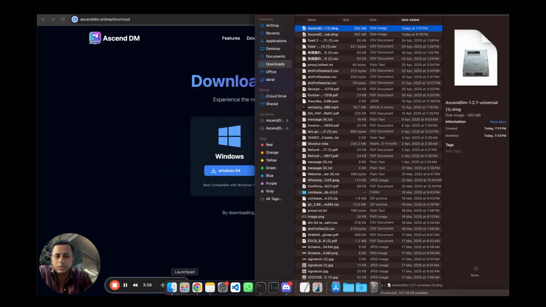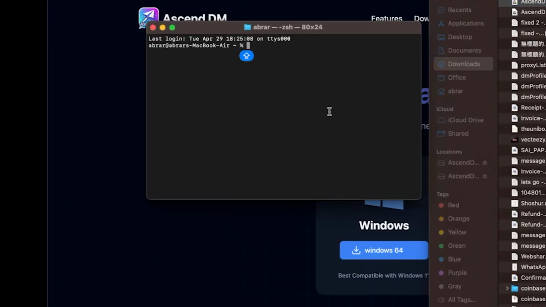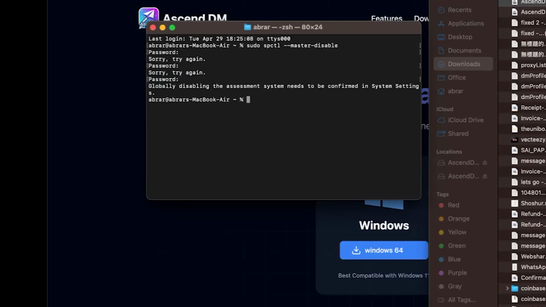For that, what we're going to do is go to Terminal and paste this code here. You can find this code in the description of this video. Then press enter. Once that is done, you type in the password. All right, so it's disabled now.